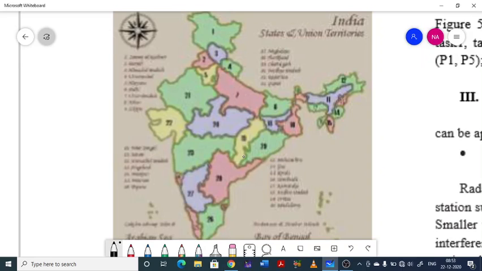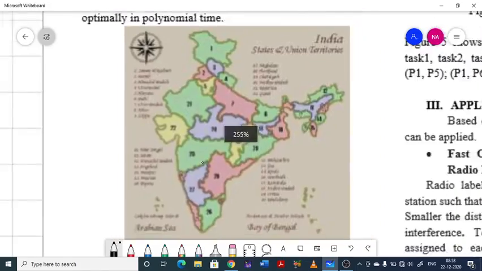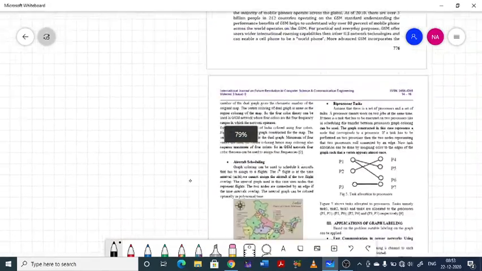Similarly, we can map all the countries in the globe with only four colors, so that no two adjacent countries receive the same color.